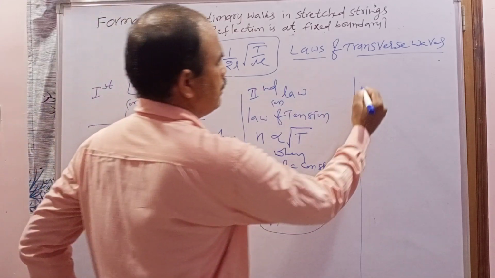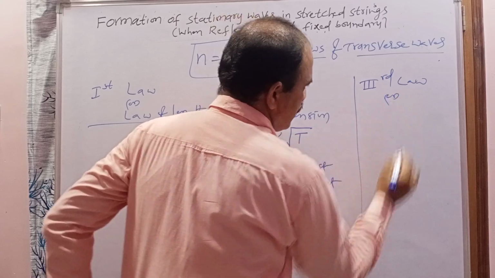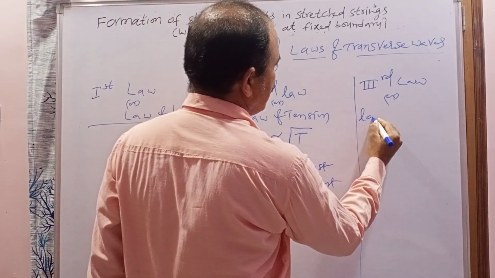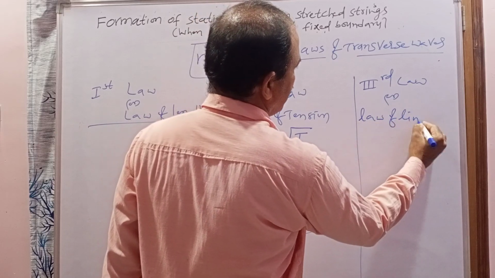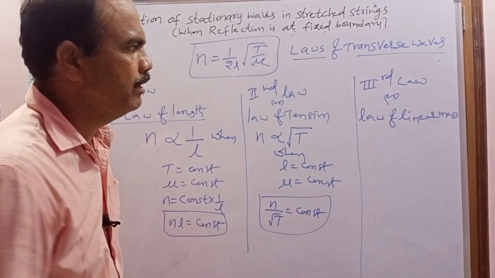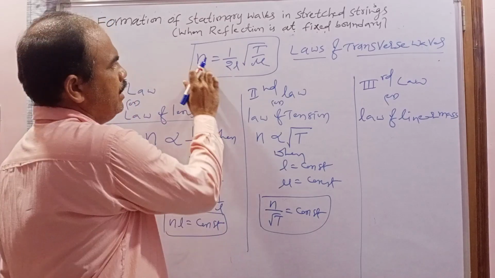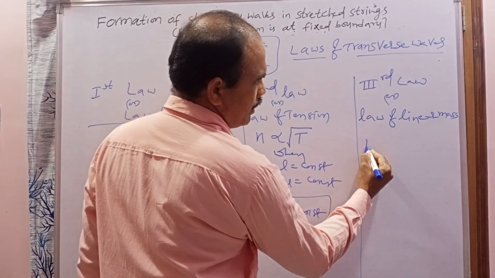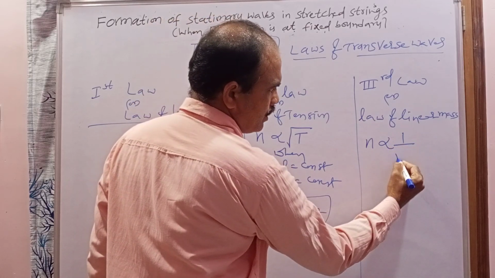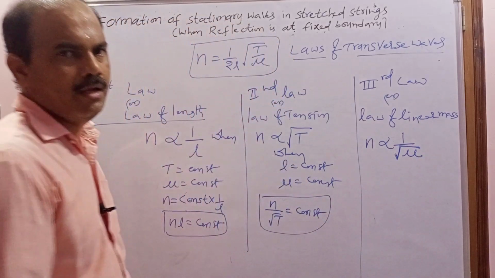Now come to the third law. The third law is also called the law of linear mass or linear density. This gives the relation between the frequency and linear density. They are inversely proportional. The fundamental frequency of the stretched string is inversely proportional to the square root of linear mass or linear density.